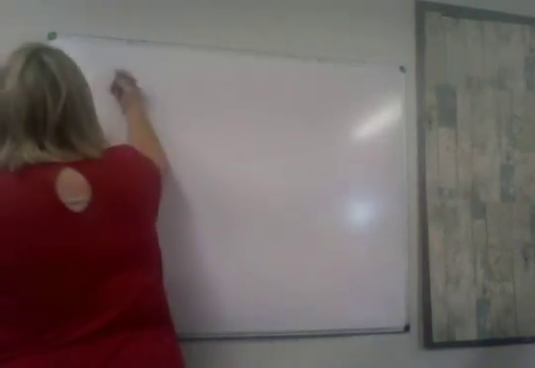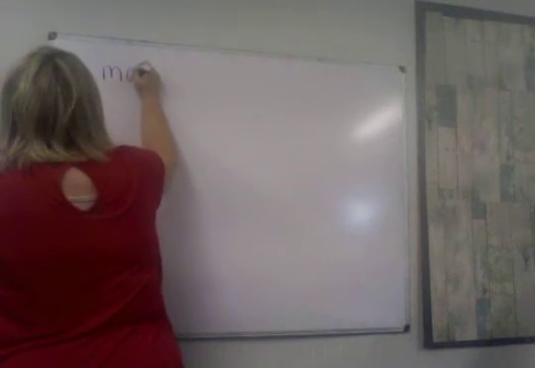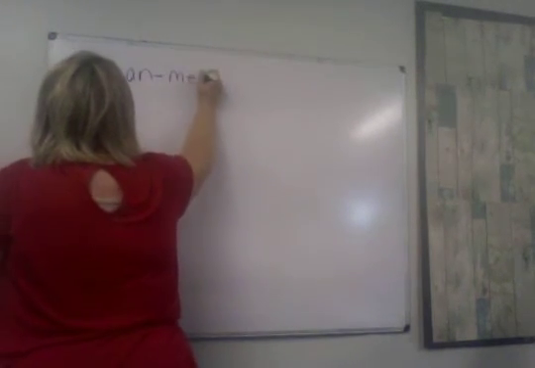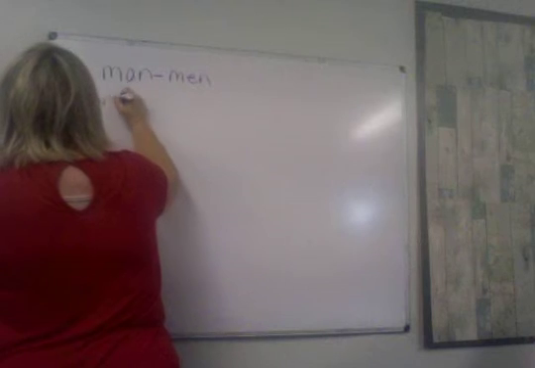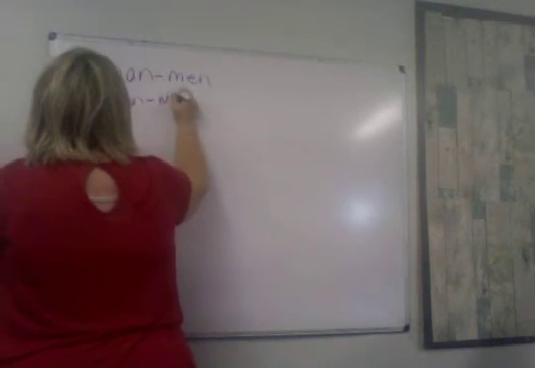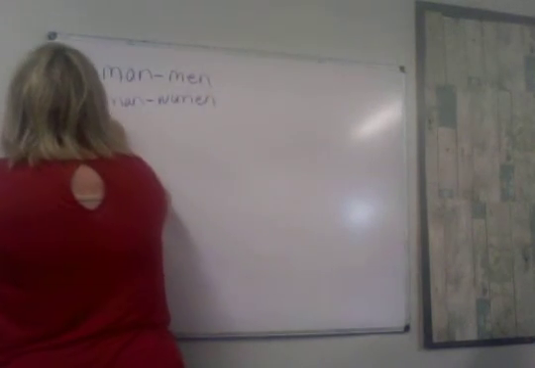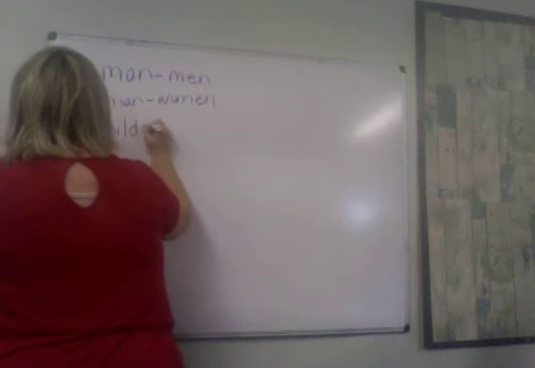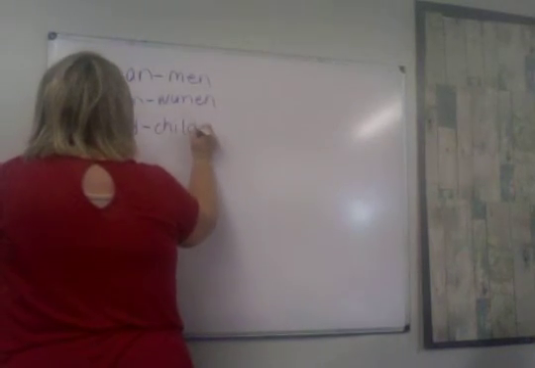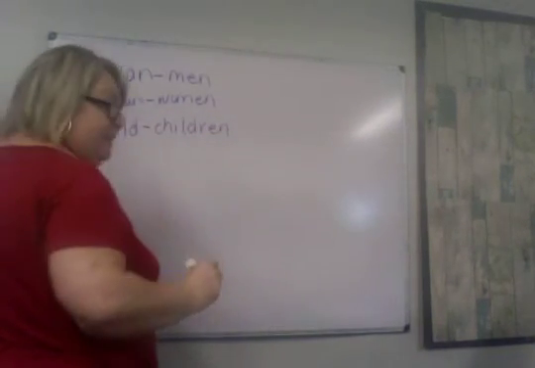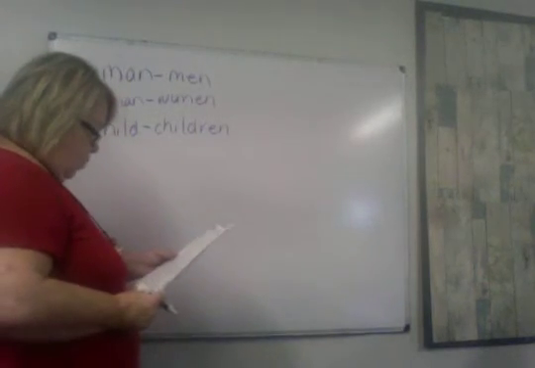Some of them are words like we know that man becomes men, or woman becomes women, or child, we make plural with children, words like that.